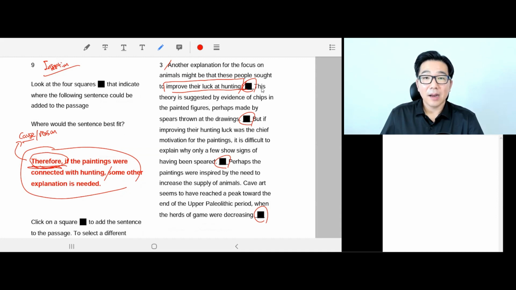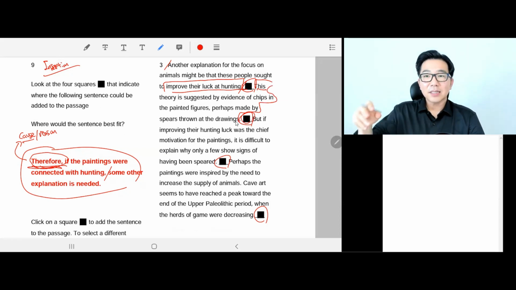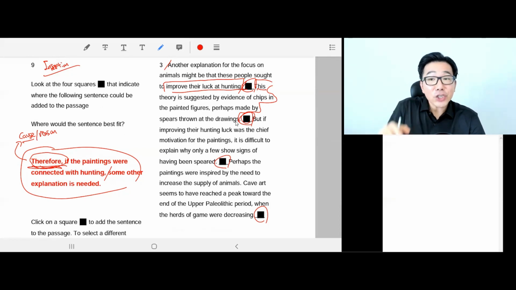This theory is suggested by evidence of chips in the painted figures, perhaps made by spears thrown at the drawing. So again, the second box is impossible because the sentence previous to the second box must say something negative or insufficient to claim this is the reason.